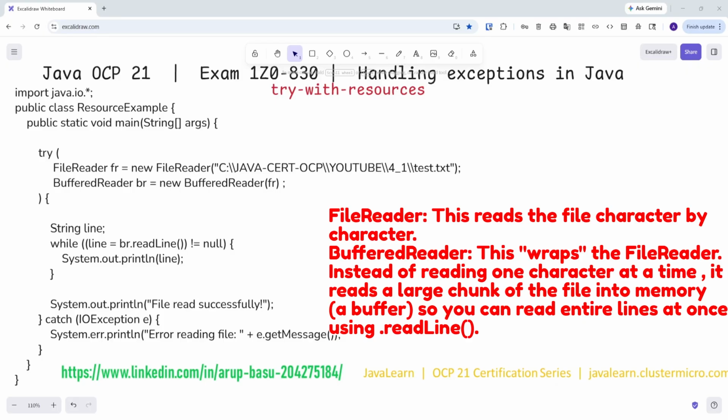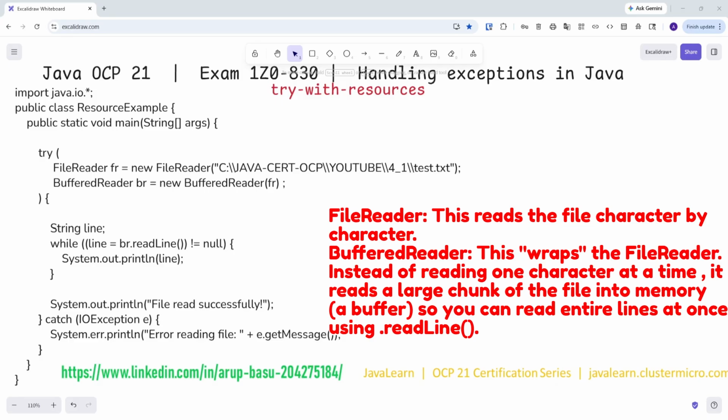Then we have the loop: while line equal to br dot readLine not equal to null. It reads a line and assigns it to the variable line. If the line is not null, it will print it. Once it reaches the end of the file, readLine returns null and the loop stops.